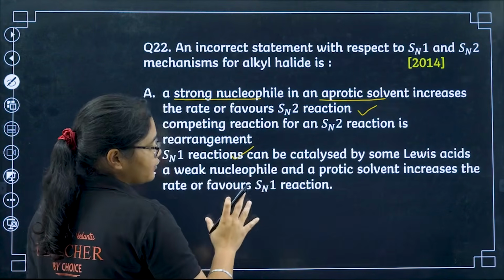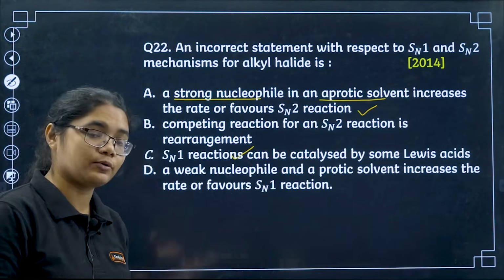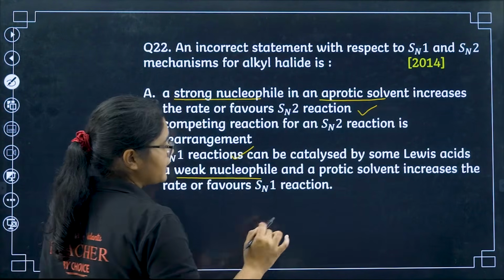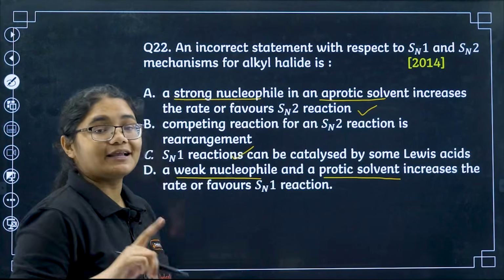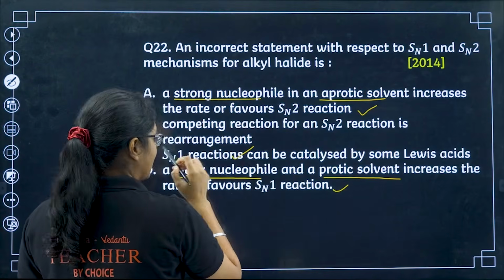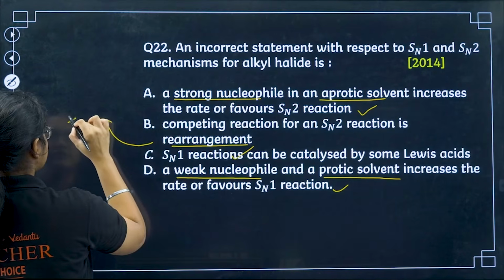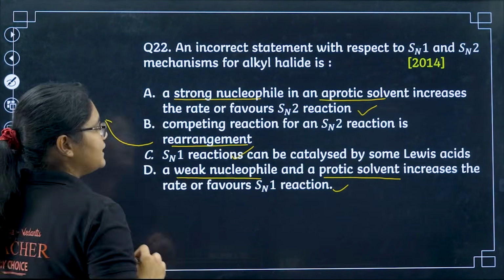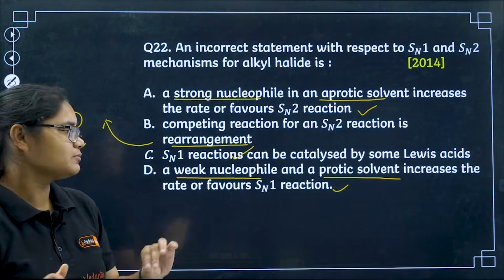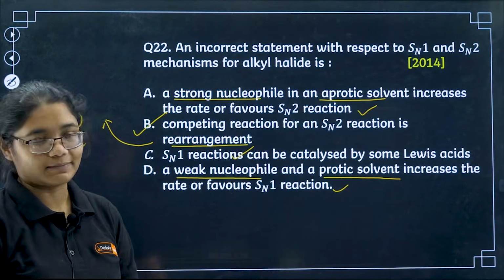And since the nucleophile here is not involved in any bond breaking of RX, it is already broken in the first step of the SN1 reaction, the nucleophile, even if weak, will work, and we need a protic solvent to stabilize the carbocation. So this statement is also correct. Now the competing reaction for SN2 reaction is a rearrangement reaction. Rearrangement requires the formation of a carbocation, but in an SN2 reaction there is no formation of carbocation. So there is no competition between them. So we have option B as the incorrect statement.